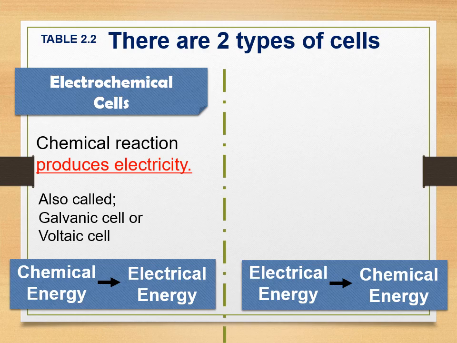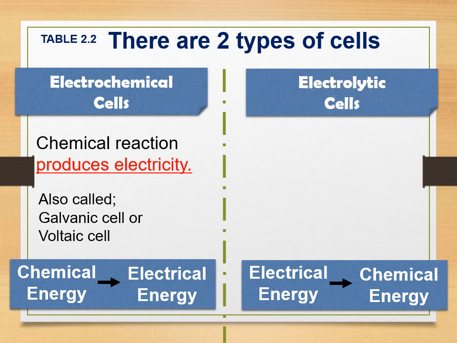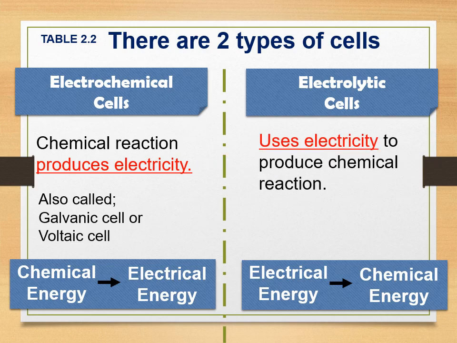So here chemical energy is transformed into electrical energy. The second type of cell is the one that you have done previously at school, electrolytic cell, whereby we use battery to supply electrical energy and chemical reaction will be produced.